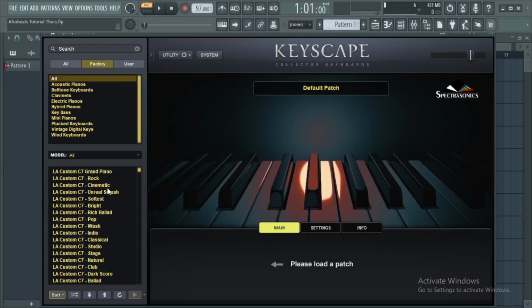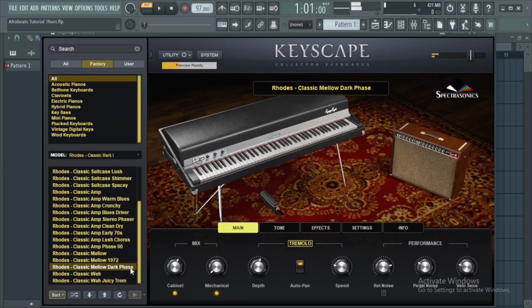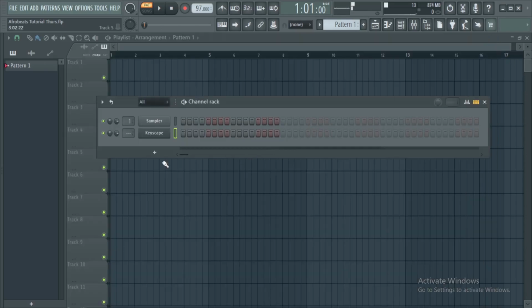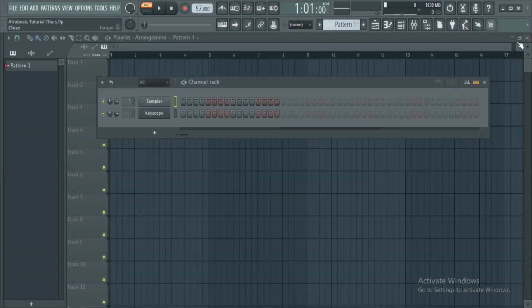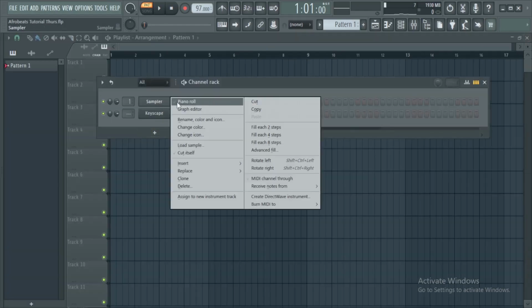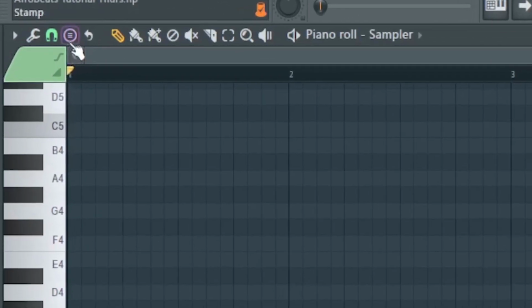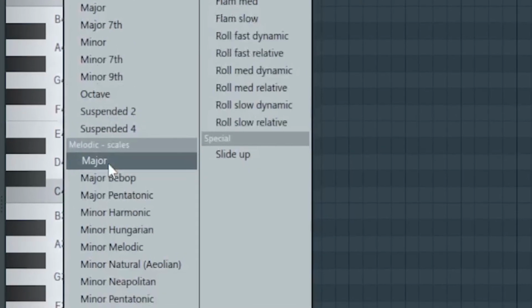Start off with a preset in Keyscape, the Rhodes Classic Mellow Dark Phase. For a bit slow and vibey, let's do the major scale. If you are not familiar with your scale, just open up a sampler track, click on this tool and select the major scale from the melodic scale category.